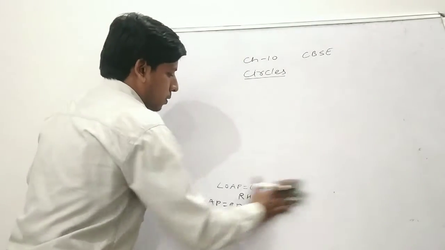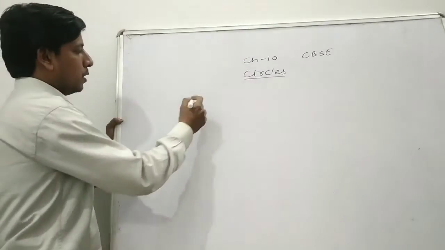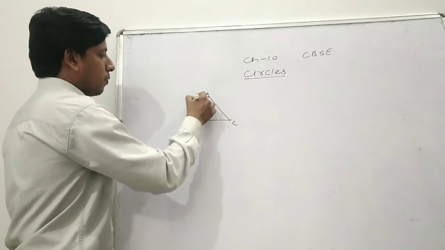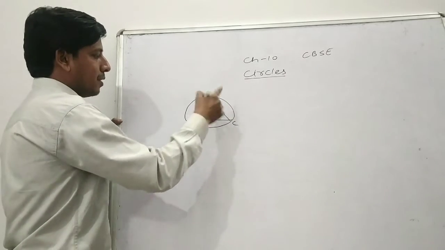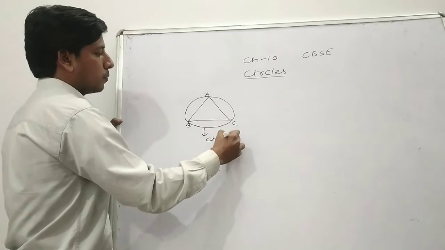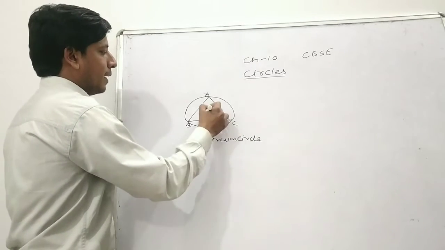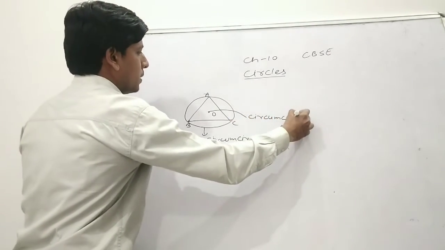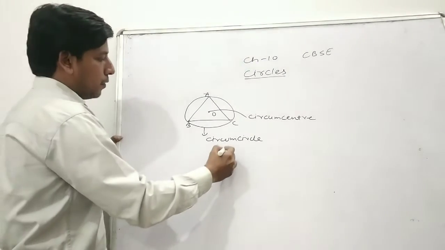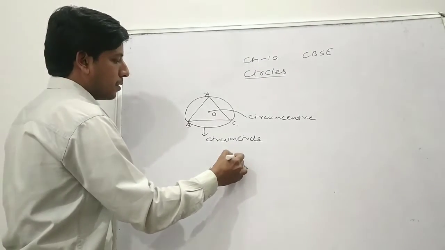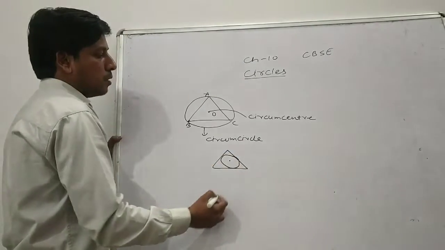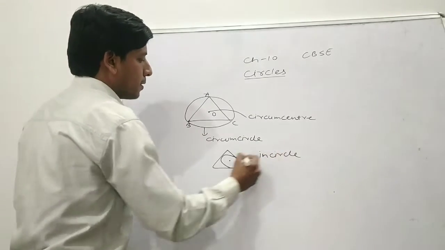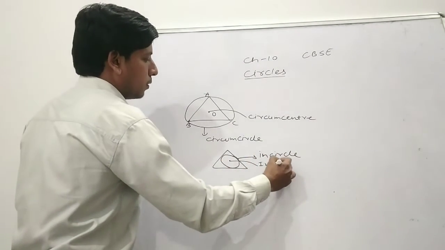Now we are going to talk about some circles and their centers. Let there be a triangle ABC, and a circle passing through the vertices of the triangle. This circle is known as the circumcircle, and the center of this circle is known as the circumcenter. Again, if a circle touches all three sides of a triangle internally, this circle is known as the incircle, and the center is known as the incenter.